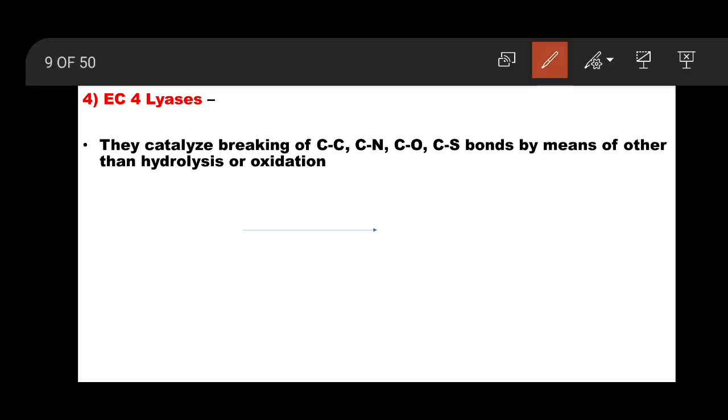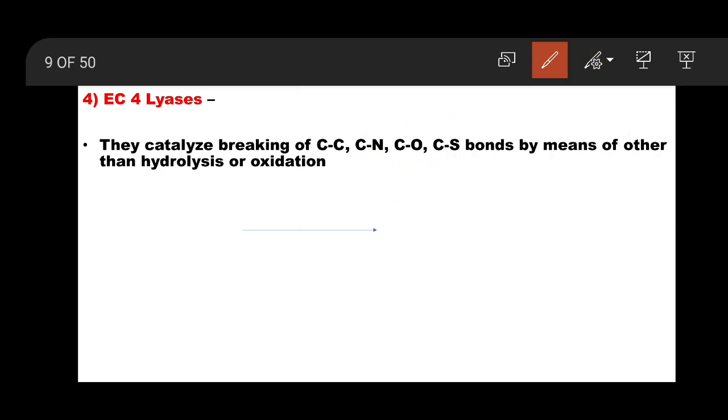They catalyze breaking of carbon-carbon, carbon-nitrogen, carbon-oxygen, carbon-sulfur types of bonds. So they have the ability to catalyze reactions in which breaking of these bonds takes place.